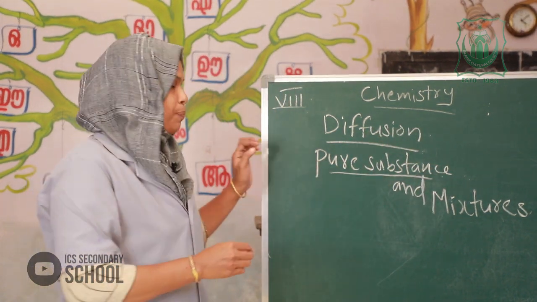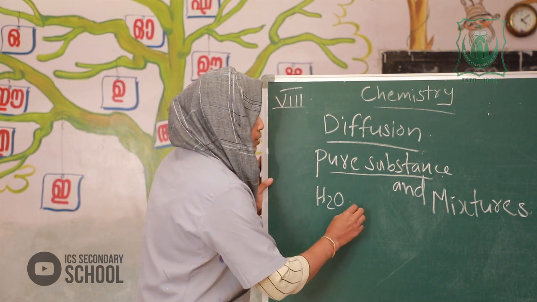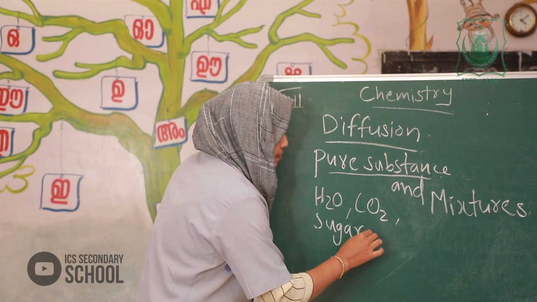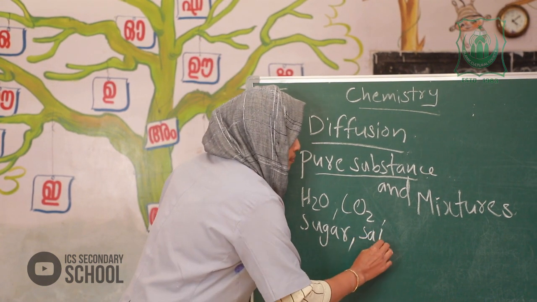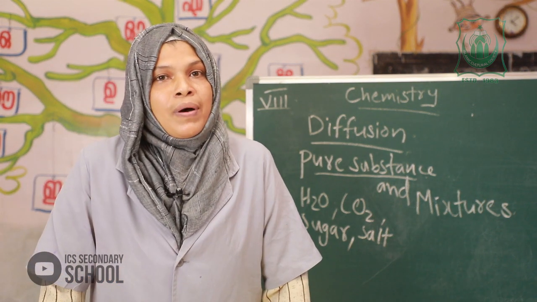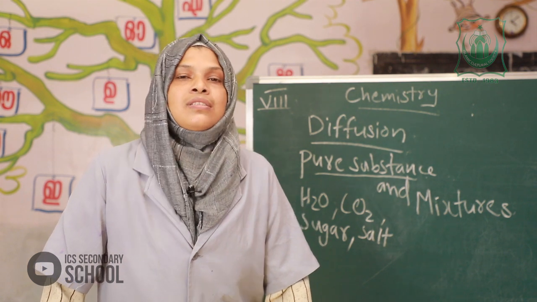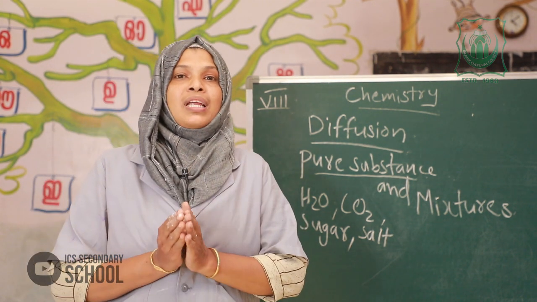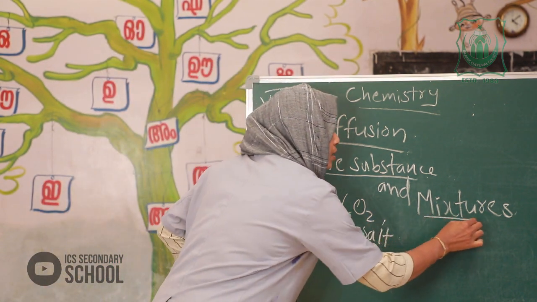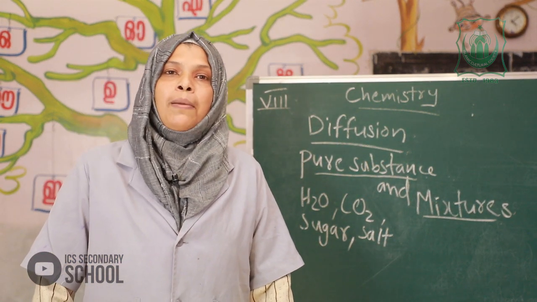Examples of pure substances are water, H2O means water, carbon dioxide, sugar, common salt, gold, etc. Next, mixtures. Substances made of particles of different nature are called mixtures.